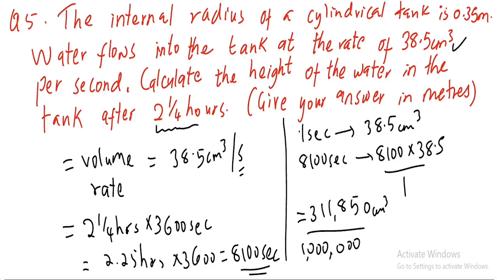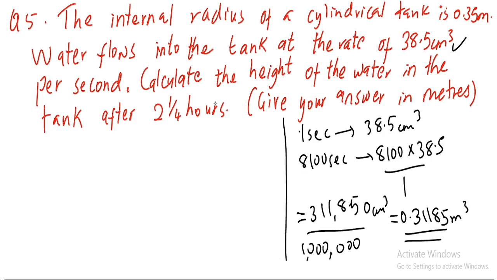So basically you divide by 1,000,000 to give you 0.31185 cubic meters. So that's the volume that we desired, but we haven't got the answer yet.